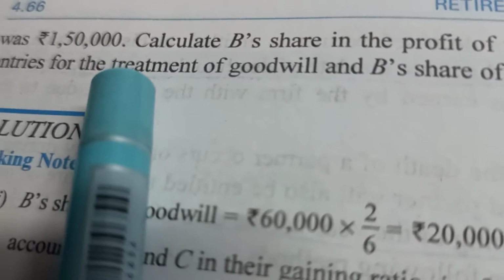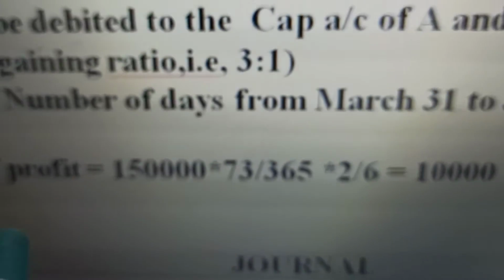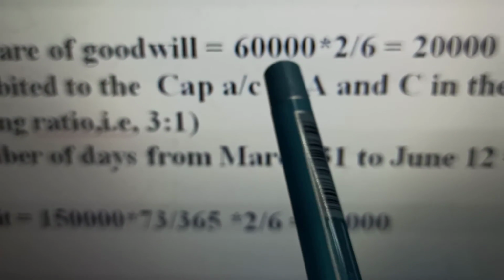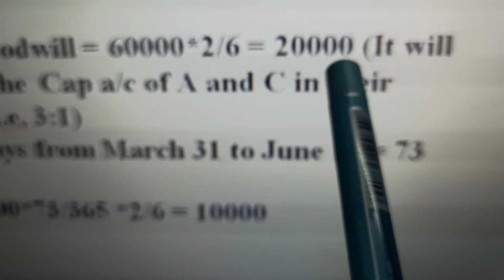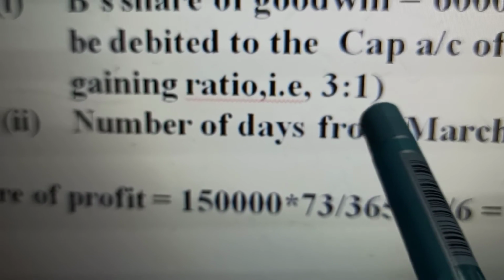How will that be done? We will calculate B's share of goodwill, that is 60,000 into 2 by 6. This will be debited to the capital accounts of A and C in their ratio of gain, that is 3:1.